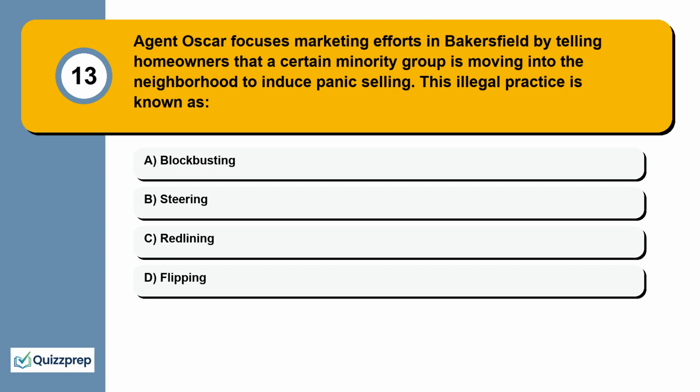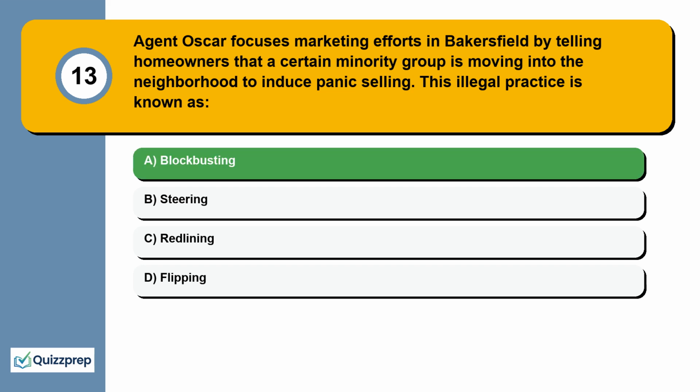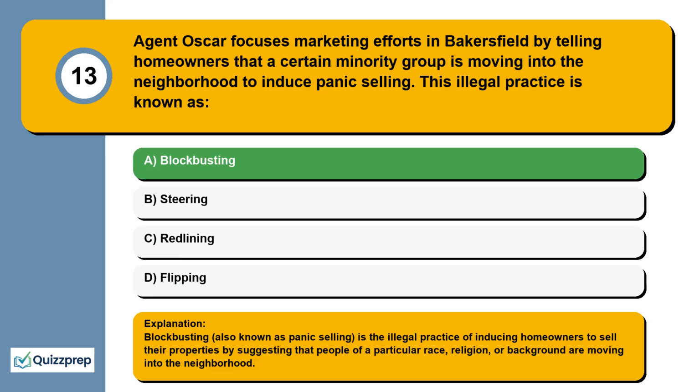Question 13. Agent Oscar focuses marketing efforts in Bakersfield by telling homeowners that a certain minority group is moving into the neighborhood to induce panic selling. This illegal practice is known as blockbusting, steering, redlining, flipping. Blockbusting, also known as panic selling, is the illegal practice of inducing homeowners to sell their properties by suggesting that people of a particular race, religion, or background are moving into the neighborhood.